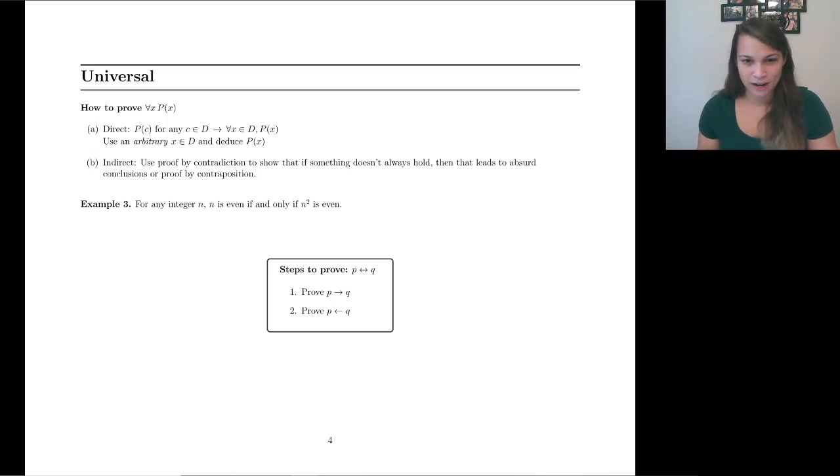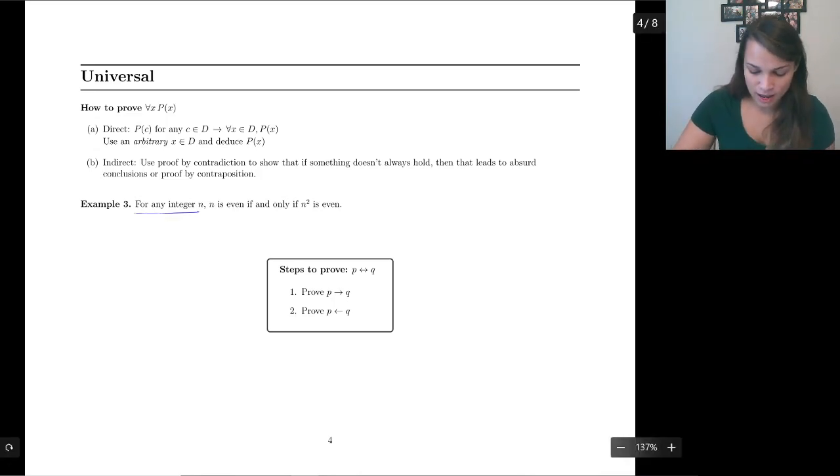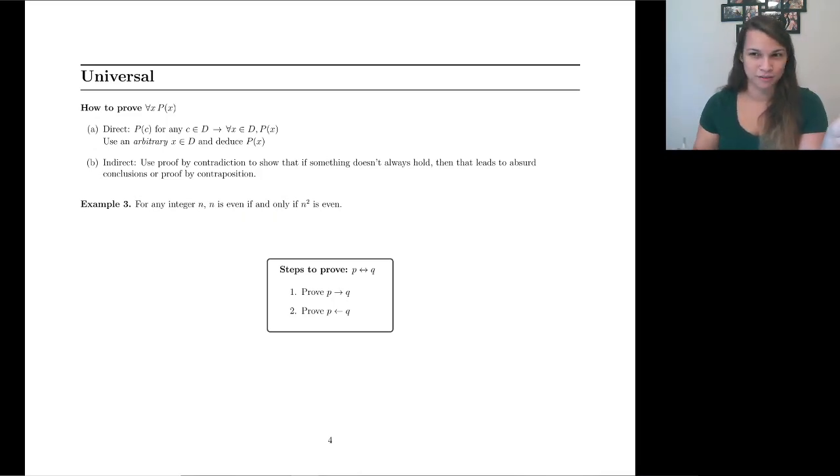We can also do it indirectly. We've done this a little bit too. We've done contradiction. We've done contrapositive. Let's go ahead. We'll do one example. And since we've done a little bit of universal stuff before, I'm going to do something that's a little bit new. I'm going to say for any integer, n is even if and only if n squared is even. So that's new because we haven't done an if and only if in the lectures before. Hopefully you've read about it.